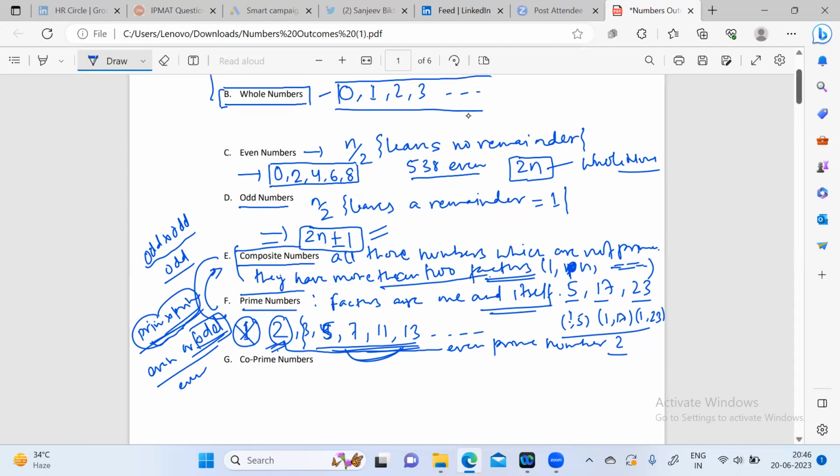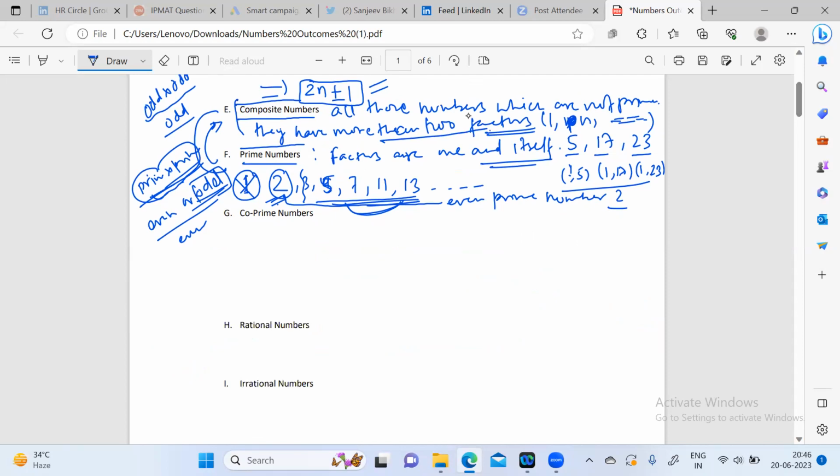So when we talked about prime numbers and composite numbers, a frequently used term you will get is co-prime numbers, right? And when we talk about co-prime, we are talking about a set of 2 numbers or 3 numbers like 5, 8; 4, 10.